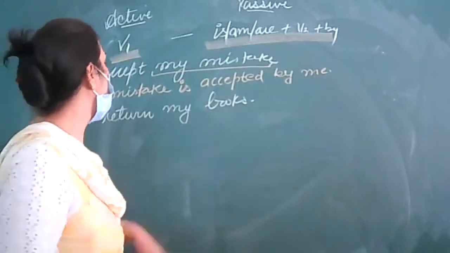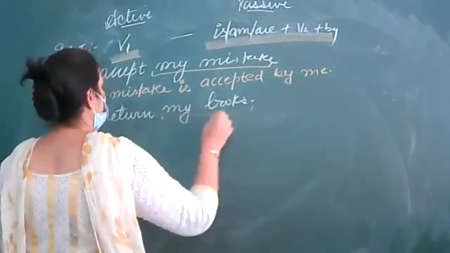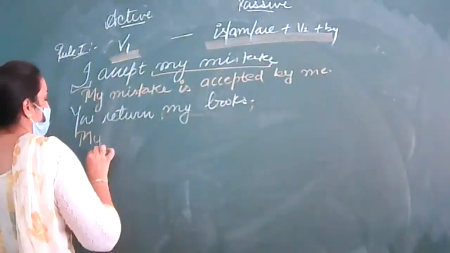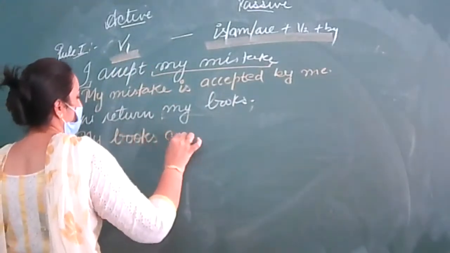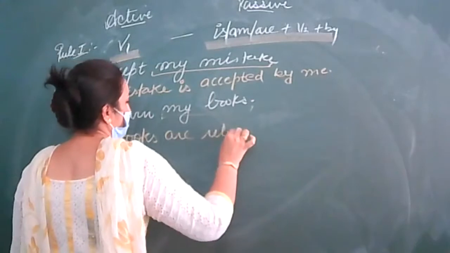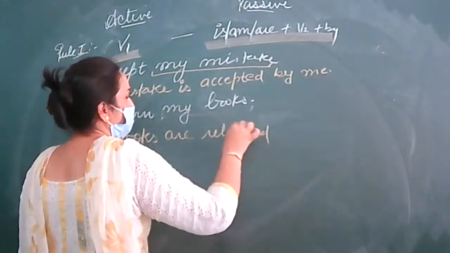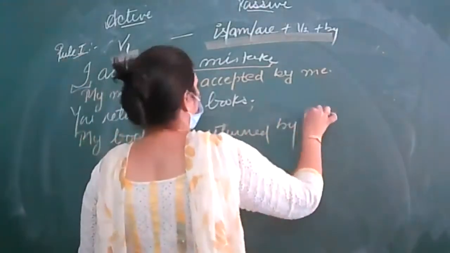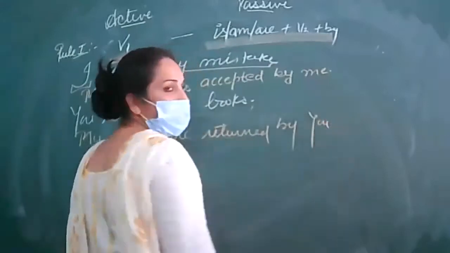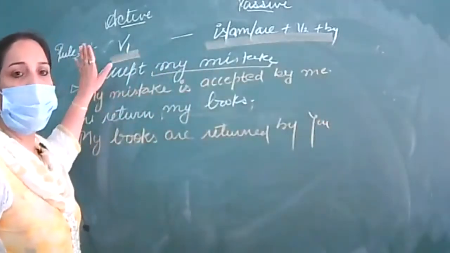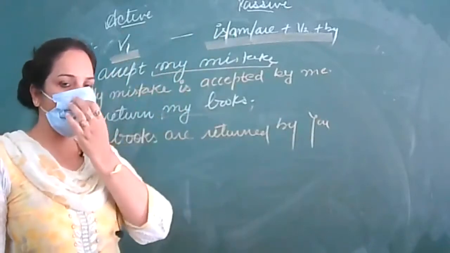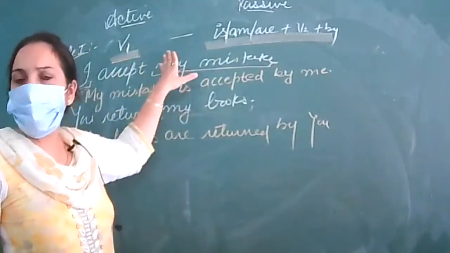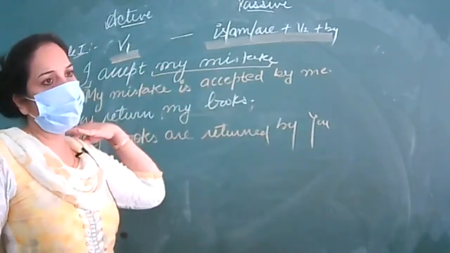You return my books. My books are returned by you. So this was the very first rule: when first form is given, it will be changed into is/am/are plus verb third form plus by. After writing this rule, write down these two examples.